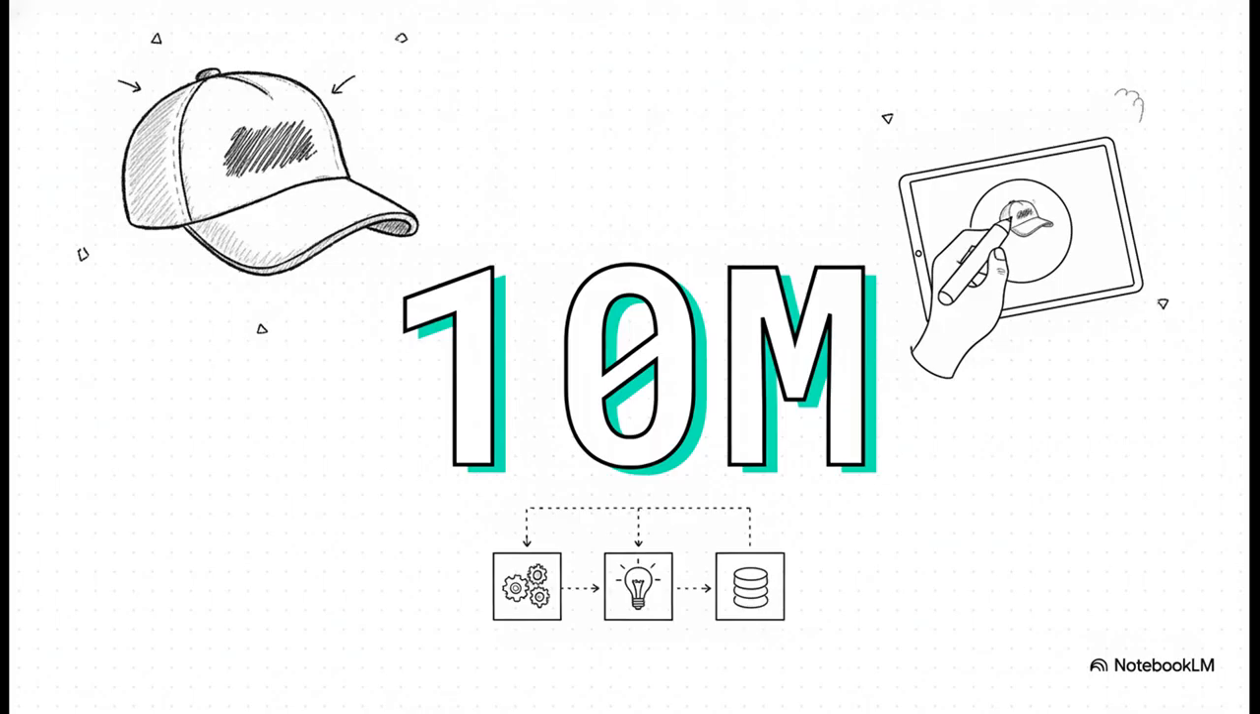If you ask it to put the word aloha on a baseball cap, the model alters only the pixels of the hat to add the text, leaving the entire rest of the image completely untouched. That kind of surgical precision, that comes directly from those 10 million training tasks.